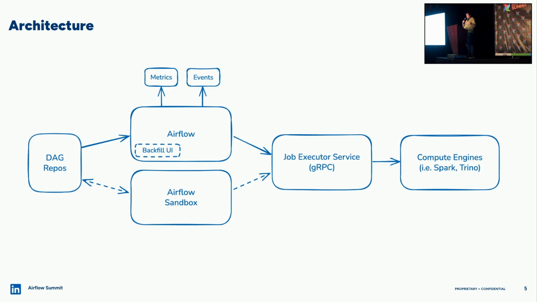And then these DAGs, when they run, they execute jobs through the job executor service. This is what I talked about before. This is how we're encapsulating those as command job operators. This service basically makes them API invocable, and we can reuse the exact same logic under the hood. So Airflow will invoke these, and then behind that is all of our compute engines, Spark, whatever other integrations there are into our data ecosystem. And then below our Airflow cluster, you can see we also provide an Airflow sandbox with the dotted lines. This is what's used for our testing. We provide an iterative testing capability using these Airflow sandboxes, which I will talk about some more in a couple slides.